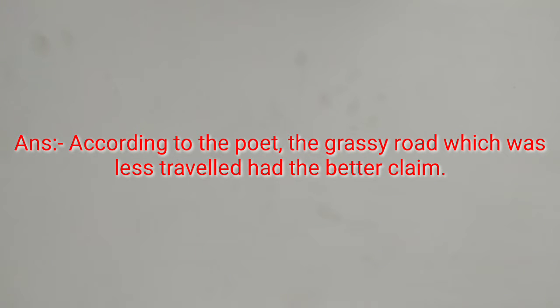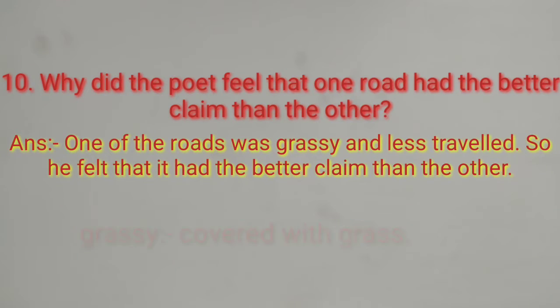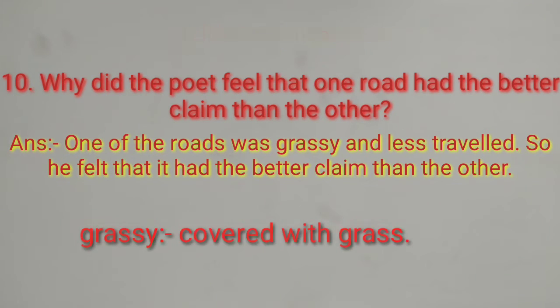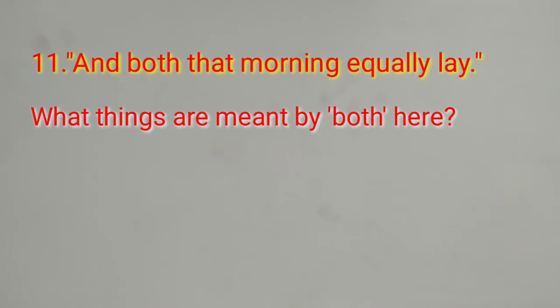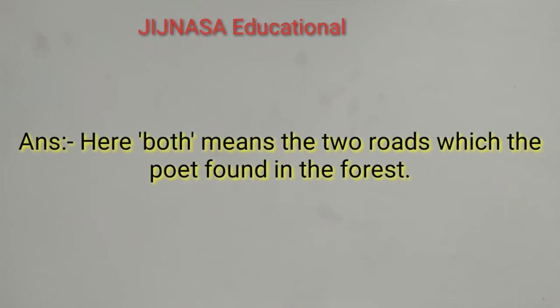Why did the poet feel that one road had a better claim than the other? One road was grassy and less traveled, so he felt that it had the better claim. Question 11, a quotation: And both that morning equally lay. What things are meant by both here? Here both means the two roads which the poet found in the forest.